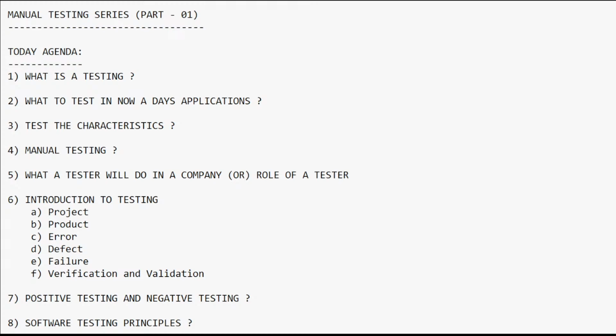Okay, these failures may occur because of natural disasters, earthquakes, thunderstorms, or lightning, and they may occur very frequently. So we have to consider these failures during our testing as well, even though they do not happen exactly or actually. Till now, any questions guys? Please let me know in the live chat. I hope so far I covered this introduction to testing with different sub concepts: what is a project, what is a product, what is an error, what is a defect, and what is a failure.